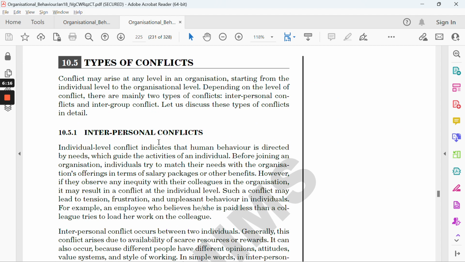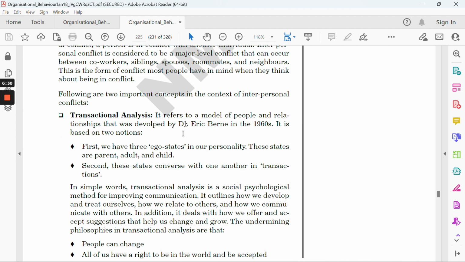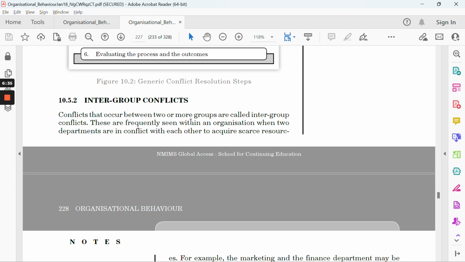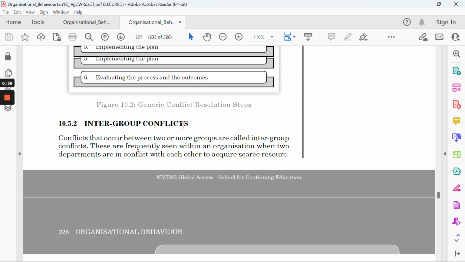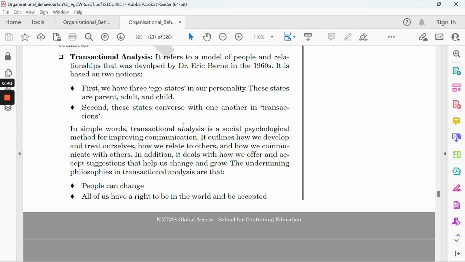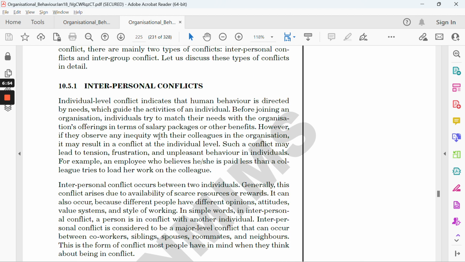We have the four types of conflicts, right? Here it's mentioned that we have two types, interpersonal and intergroup. Interpersonal is simply between two different individuals, and intergroup is between two different groups, right? Although there are four types of conflicts if you google it, since only two types are mentioned, you can just mention only two types, that's totally fine.